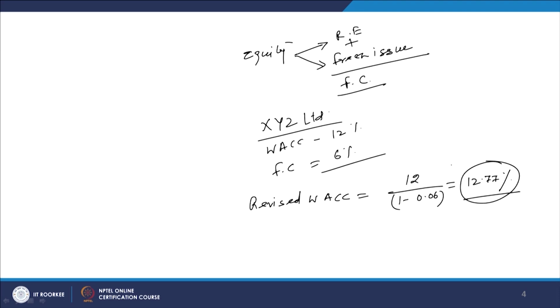This approach is not correct, because when you are using this rate of 12.77%, you are assuming that the flotation cost of 6% is the annual cost. This is not the annual cost, this is only a one time cost. So, it is not an annual cost, it is a one time cost.